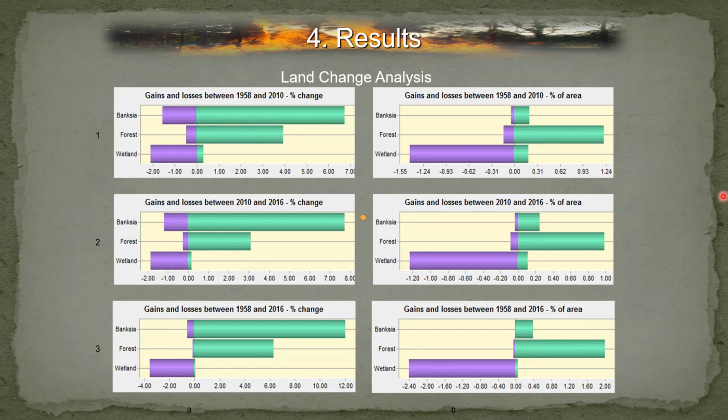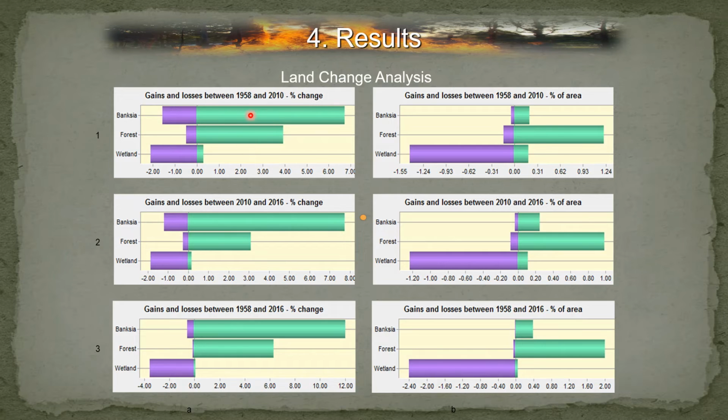From our results, you can see that from the Land Change Modeler that we had three different series. We had the 1958 to 2010, we had the 2010 to 2016, because I took a satellite imagery of 2016 and I compared that to 2010, and I also looked at 1958 and I compared it to 2016 as well. So we have three different analyses here of land change. And this is looking at percentage change of vegetation over time. So it's not looking at change over area, it's change of vegetation.